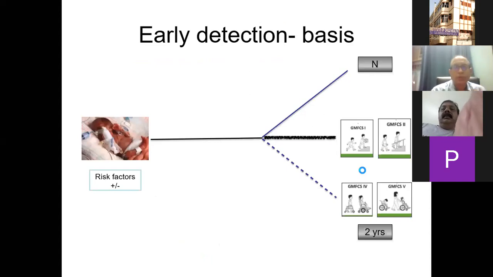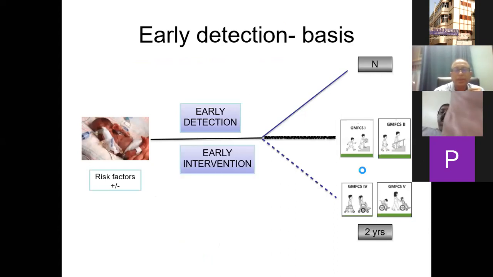Now, what is the importance? If you see, you have a high risk infant, you may have high risk factors, or you may not have high risk factors. And if you have an early detection, then you go for early interventions. And what happens is that a child who possibly would have a GMFCS score of 4 or 5, which is pretty bad at 2 years, by early intervention may actually have a lower GMFCS score.